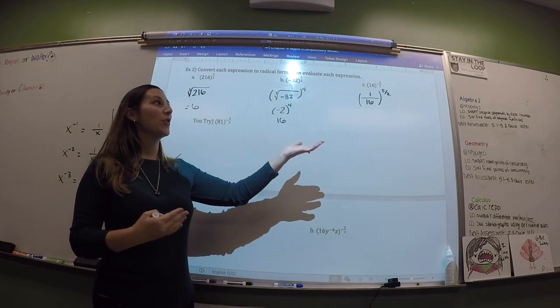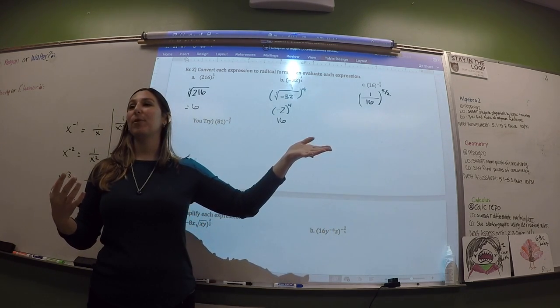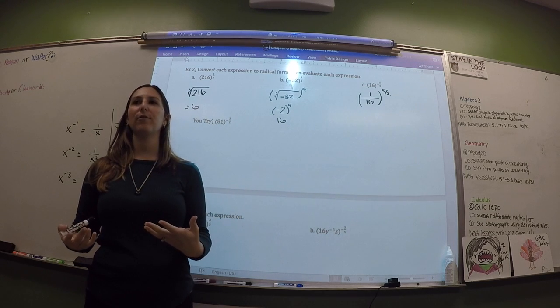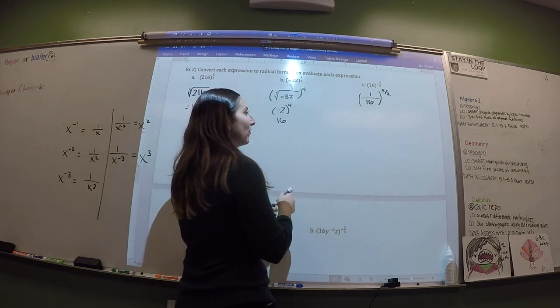All right. So, anyways, the first thing you're going to do when you see a negative exponent is find the reciprocal. Then you're going to deal with it from there. So now we have 1/16 to the 5 over 2 power.